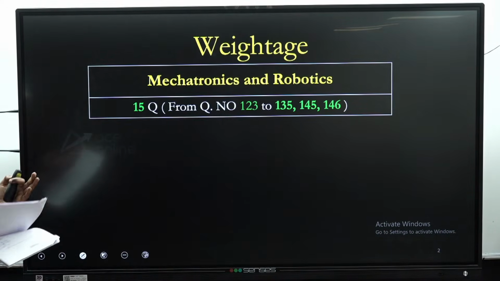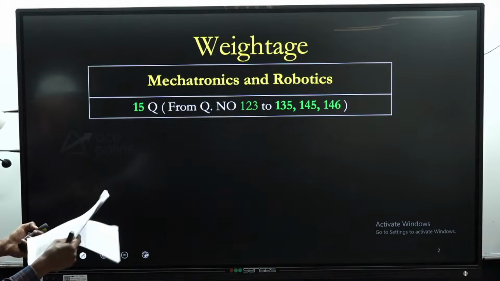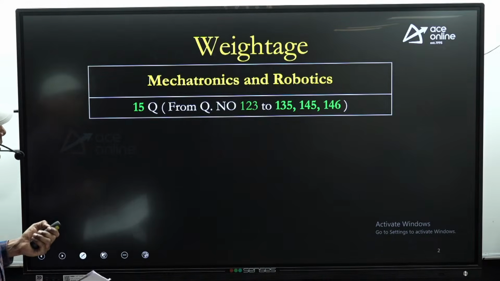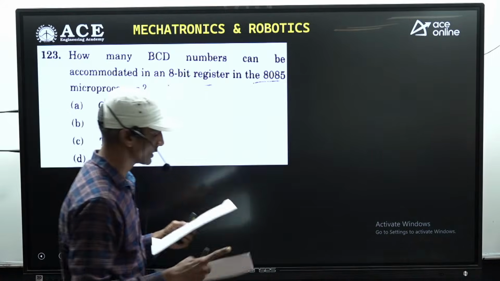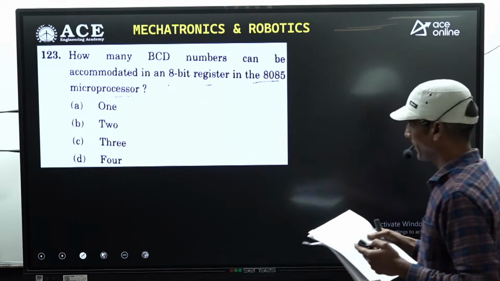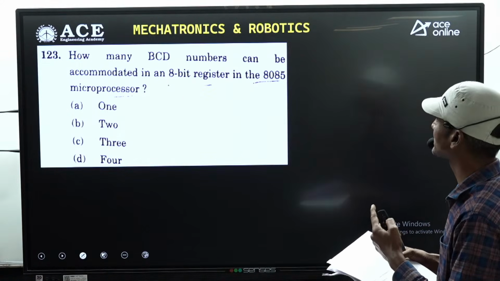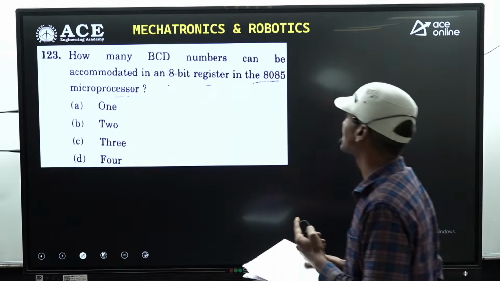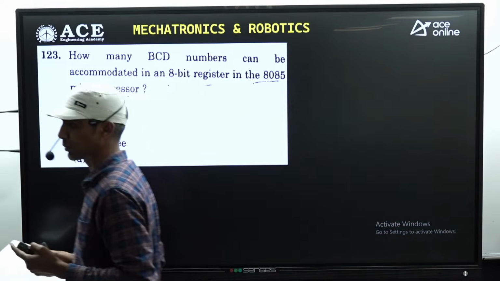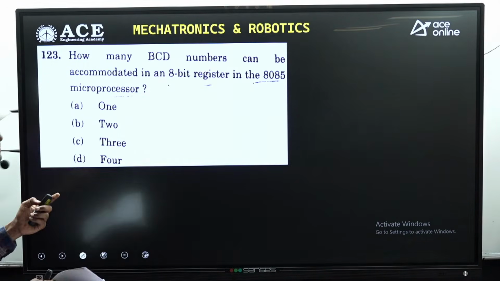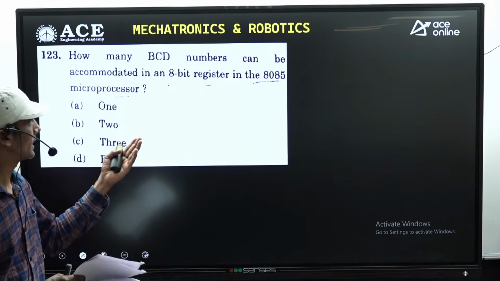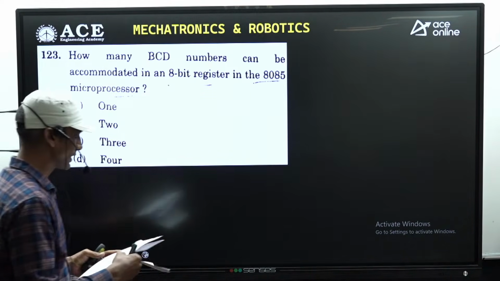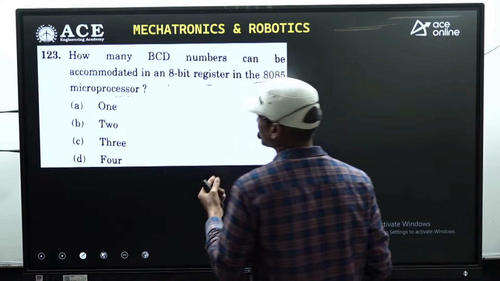So here we have a few questions from robotics as well as mechatronics. If you see the first question, they asked how many binary coded decimal numbers can be accommodated in an 8-bit register in the 8085 microprocessor. This question is basically concerned with the fundamental concepts of the microprocessor. Here 8085 is nothing but a series of microprocessor.